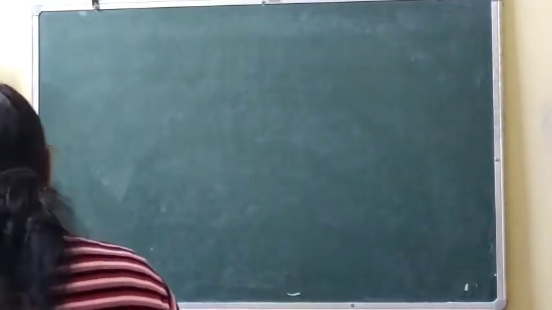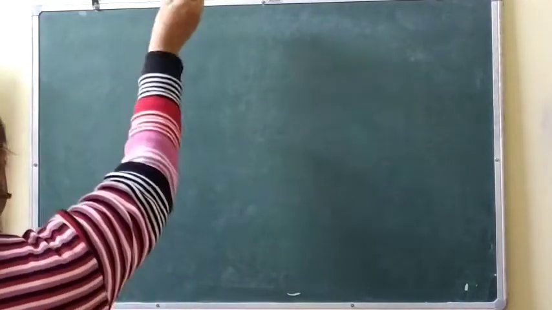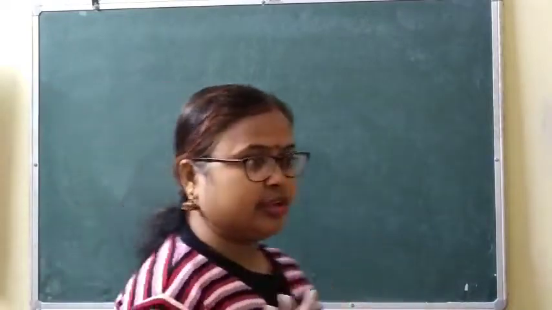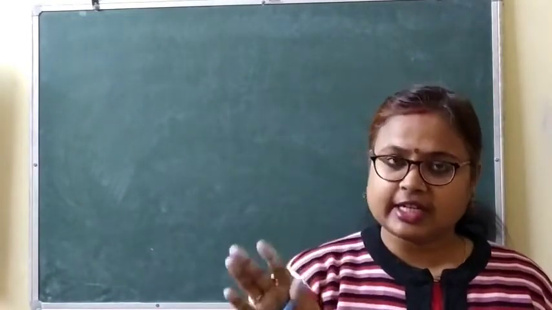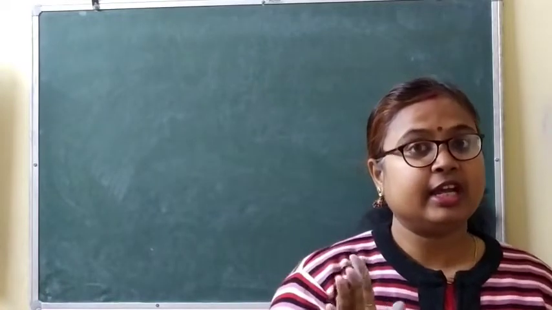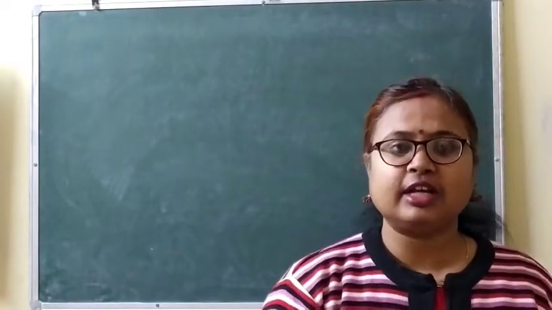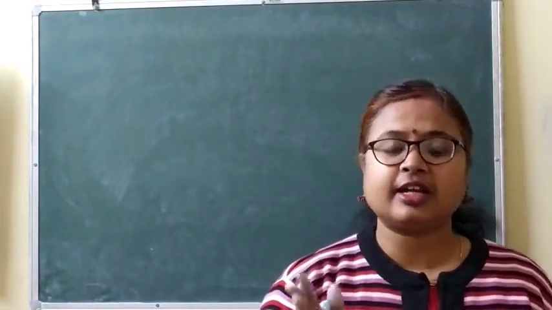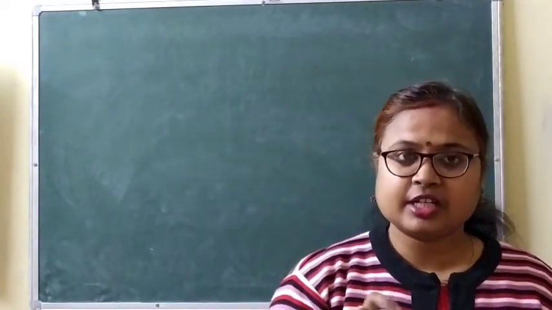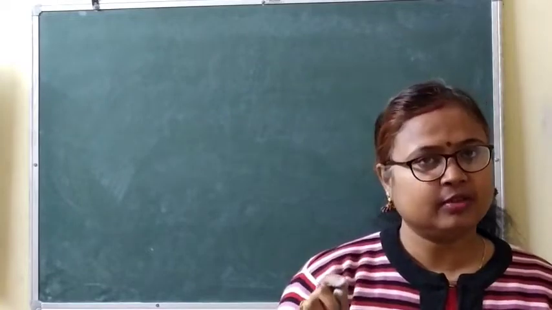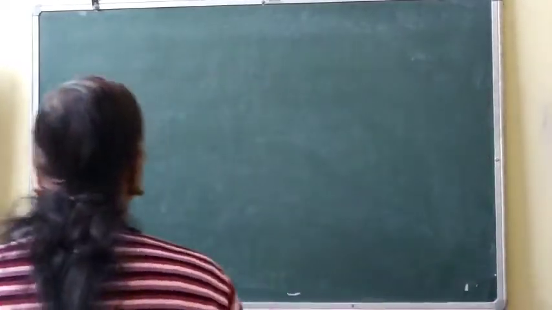So question number 1. And one more thing. For square and for rectangle, I'll use symbols. For area, I'll write capital A. For length, I'll write L. For breadth, I'll write B. For perimeter, I'll write P. And for circle, I'll make a symbol of circle. Okay. So now, let's start.